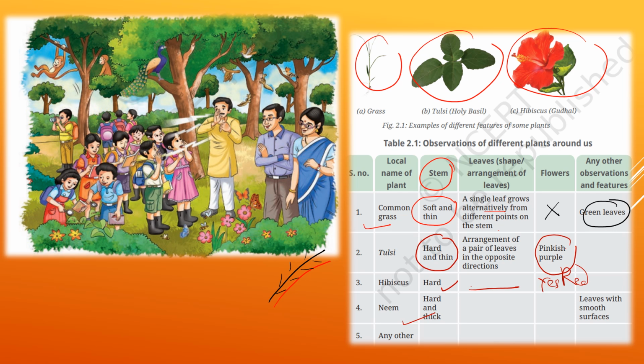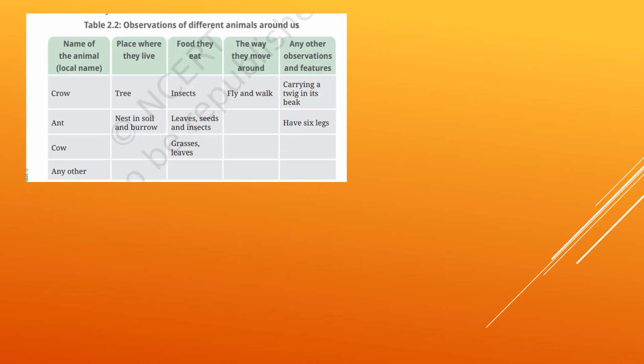From this table we can understand that there are a little bit of similarities in all the plants, but there are huge differences. Afterwards, we have already seen that animals are also there. So in this table we have to add observations of different animals.